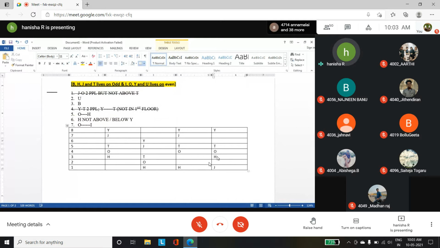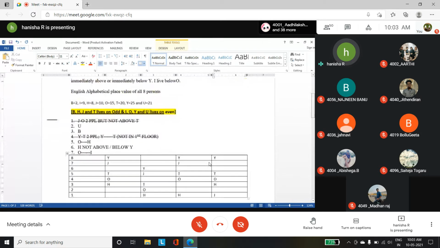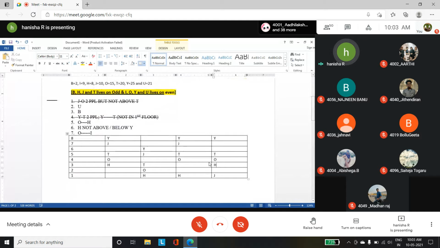H lives on the 3rd, an odd number, so that is H. That is done. Now, I lives below O. Below O you should have I. Look at this case. Below O you have only one position that has been filled with H. You don't have any other positions over there, so this will be eliminated automatically.